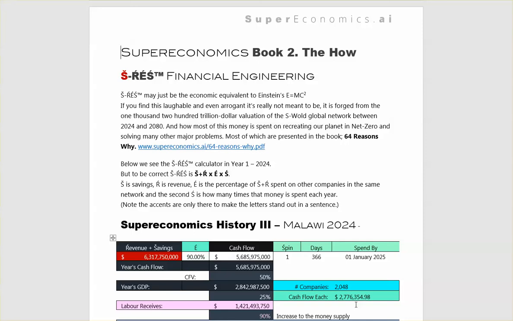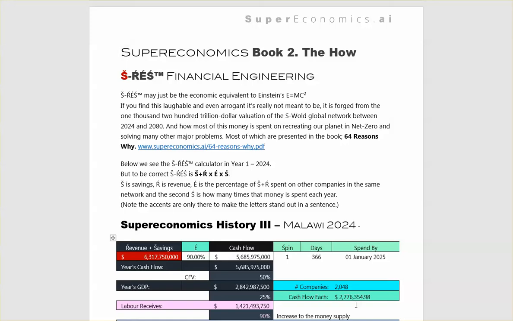Supereconomics Book 2, The How: Š-toire éŠ Financial Engineering. Š-toire éŠ may just be the economic equivalent to Einstein's E equals mc squared. If you find this laughable or even arrogant, it's really not meant to be.